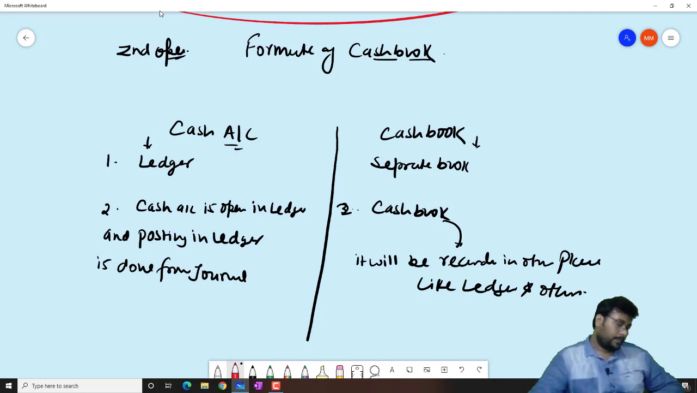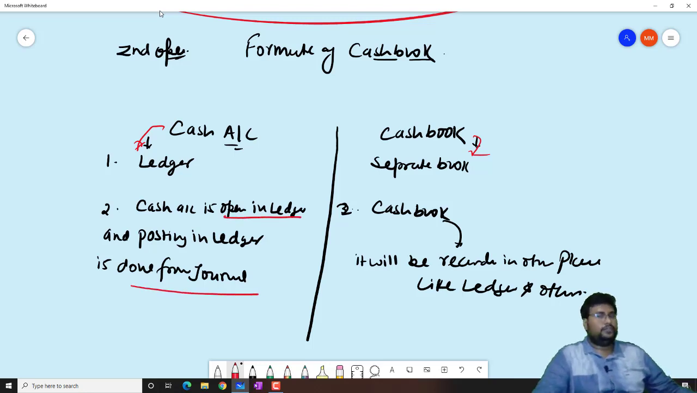Okay, what are those two differences, beta? The cash account is a part of the ledger, and the cash book is a separate book. The cash account is opened in the ledger with the help of the journal, but the cash book is recorded first, and from the cash book it is recorded in other places like the ledger and others. Okay bachcha, so this is the cash book.